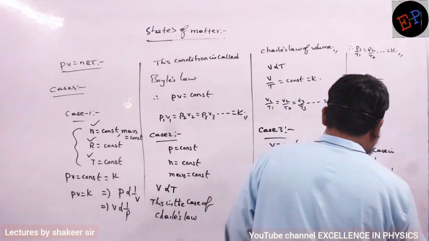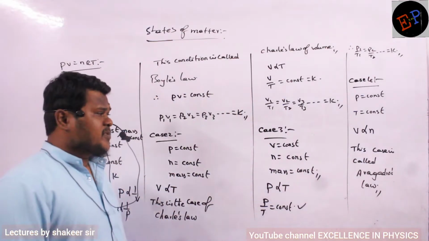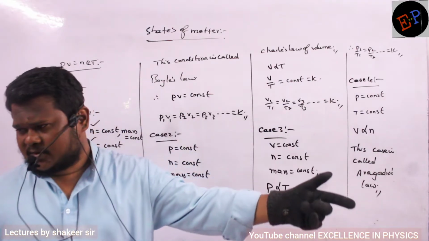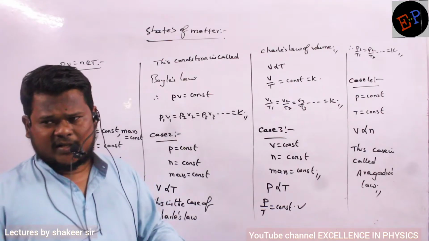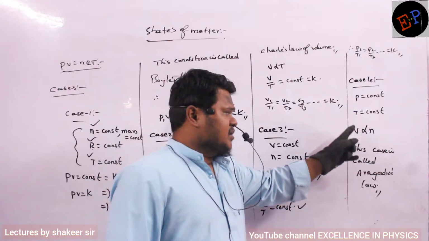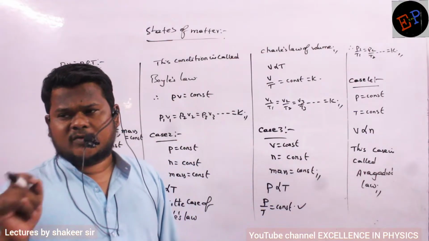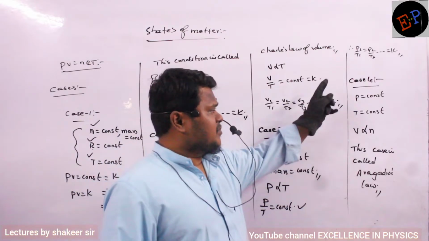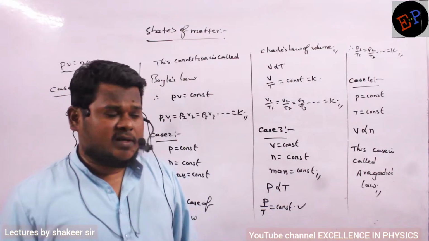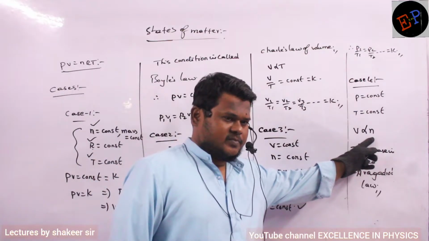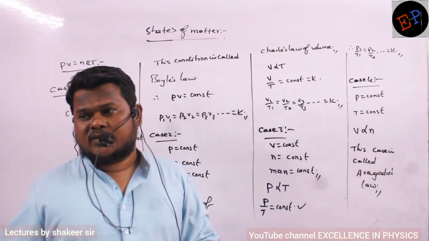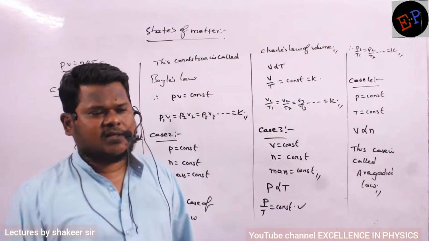Avogadro's law. So what is meant by Avogadro's law? If any sample of gas, it may be oxygen, CO2, helium, hydrogen, any gas, if pressure and temperature are maintained constant, then volume is directly proportional to number of moles of a gas. Or I can also say that if pressure, temperature and volume are all maintained constant, then any gas will have the same number of moles. Or I can say any sample of gas should have the same number of atoms, molecules or ions. I can say like this also.